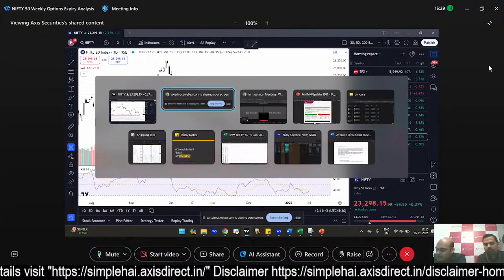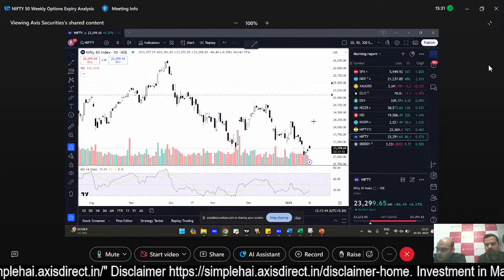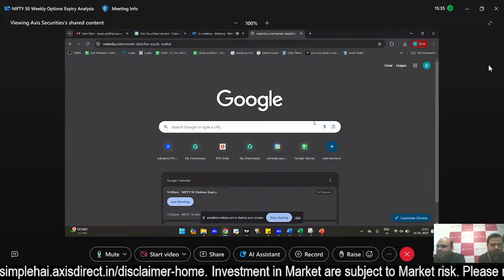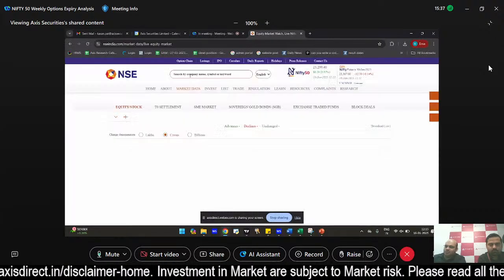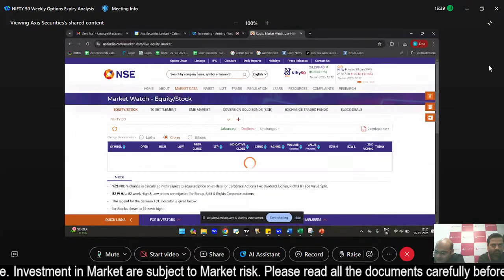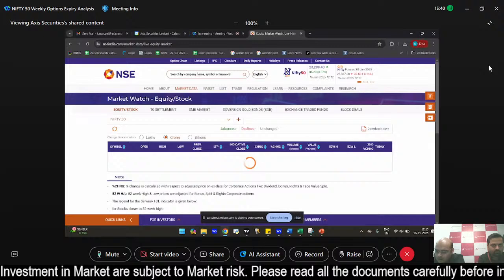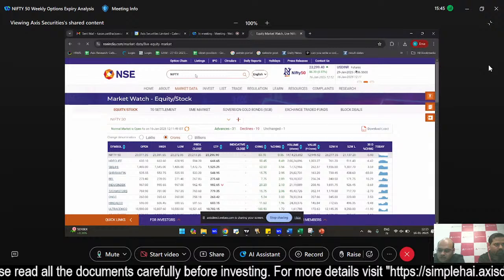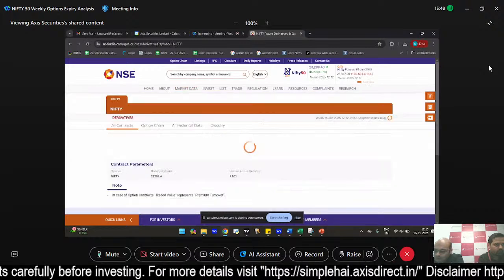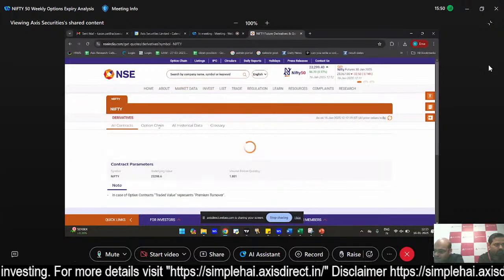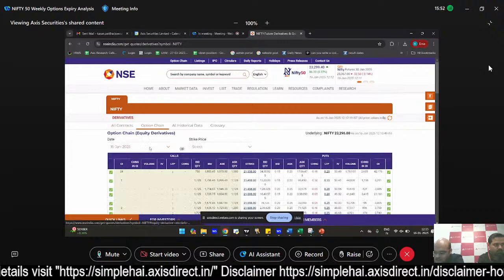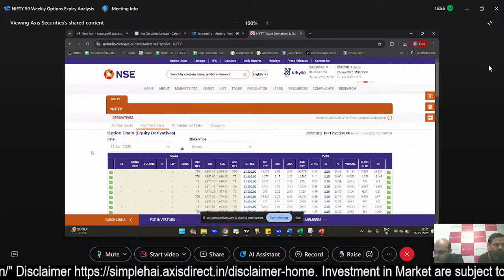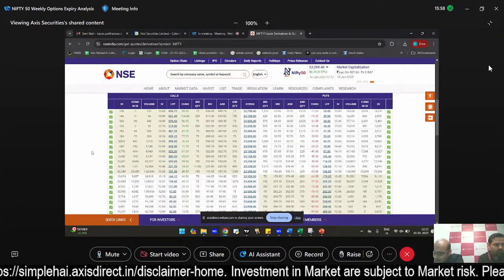Now let us quickly take a look at what the OI data is telling at this point of time. Rohit has already explained the current expiry in the report that he showed. So we'll quickly take a look at what the OI data for the coming week looks like. For Nifty, on the NSE website, type Nifty and click on option chain. Change the expiry from 16 Jan to 23rd Jan, and then I scroll down.